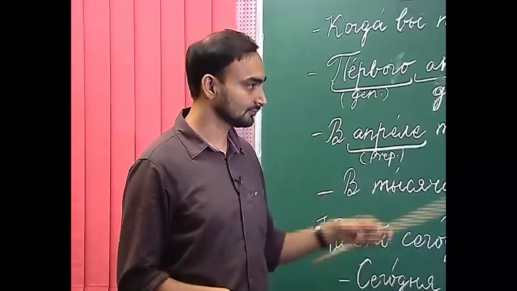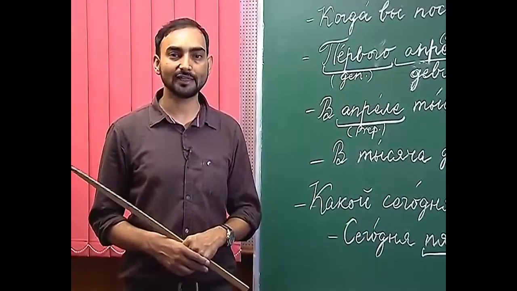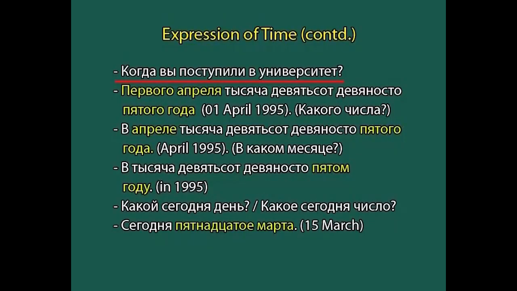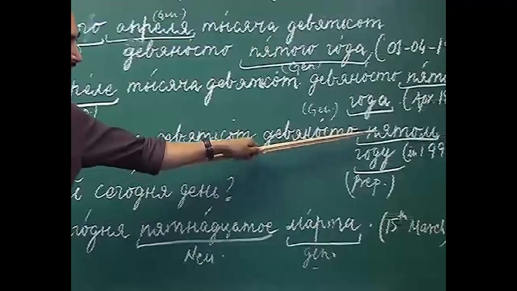1995 года. Now, the next condition is when we are mentioning only the year. So, когда вы поступили в университет? When did you take admission in the university? Я поступил в университет in the year 1995. В 1995 году.